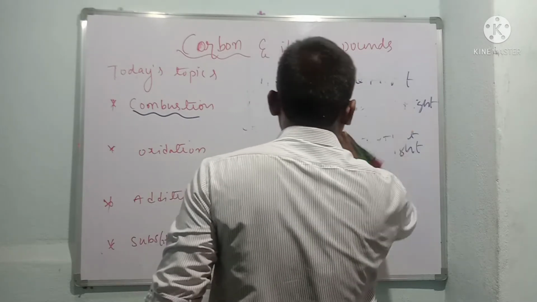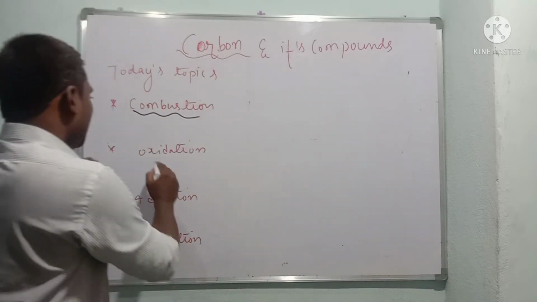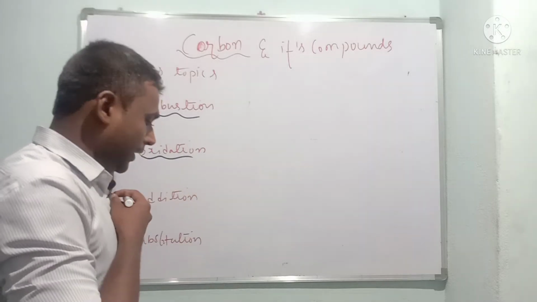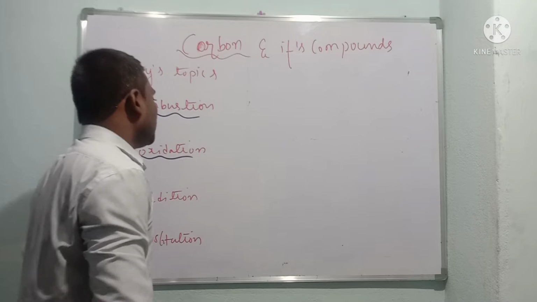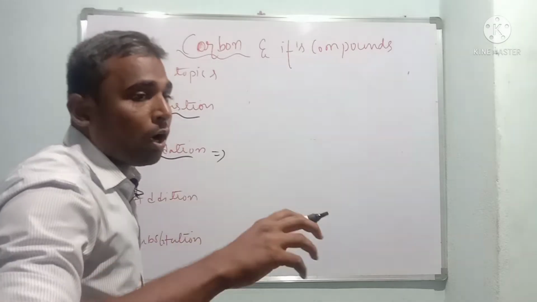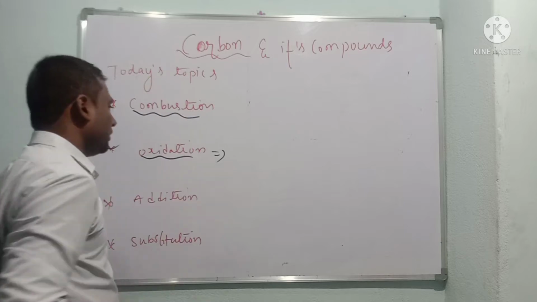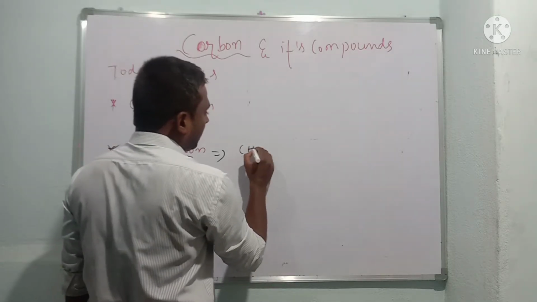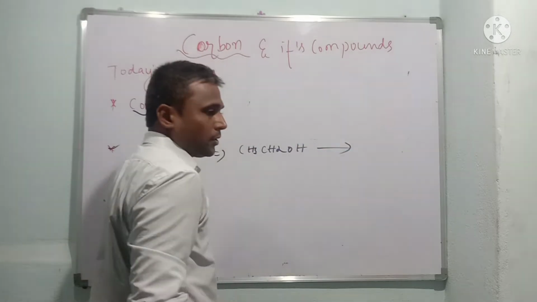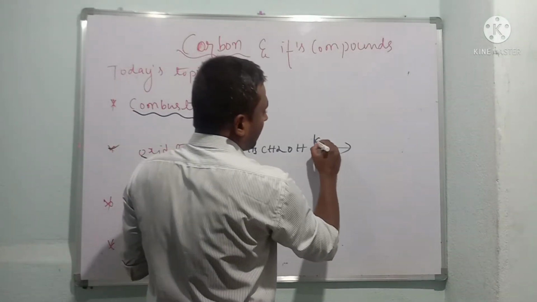That is oxidation. Dear children, what is oxidation? You know that the process of adding oxygen and removing hydrogen is called oxidation. Here we are converting alcohols into carboxylic acids. Let me take alcohol, CH3CH2OH, in the presence of heat, and we use a catalyst to initiate the reaction, that is KMnO4.